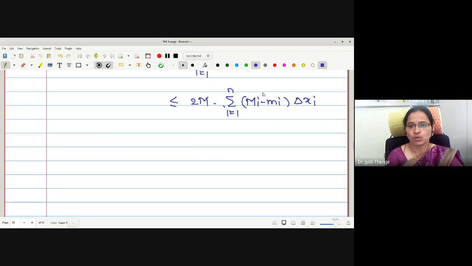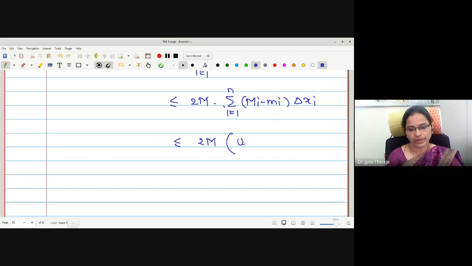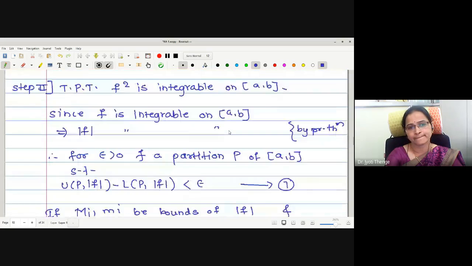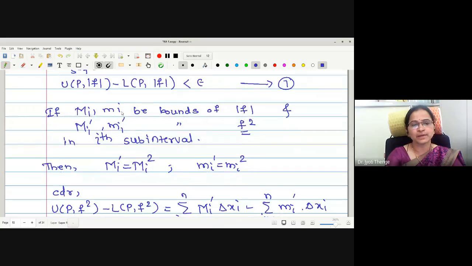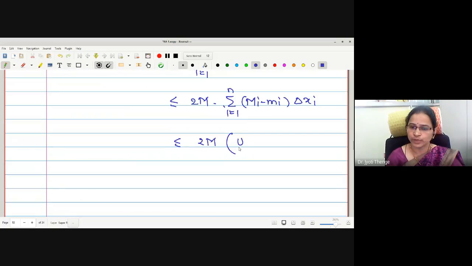Good. Now, which kind of sum is this going to generate? May I write directly, this is the upper sum for which function? F square? No. Without dash, this is the symbol we have used for mod f. Yes, it is mod f. Capital Mi and small mi are the bounds of mod f. But here what it will be? UP mod f minus LP mod f.